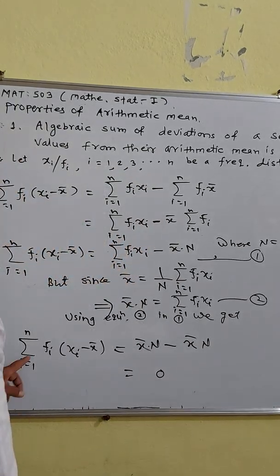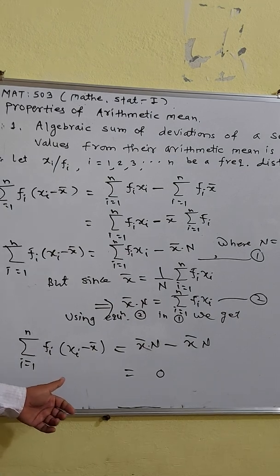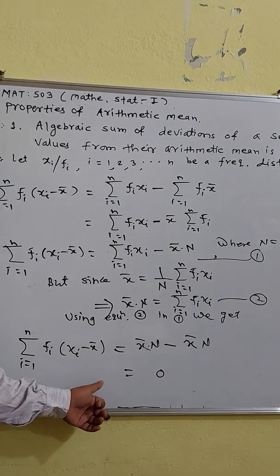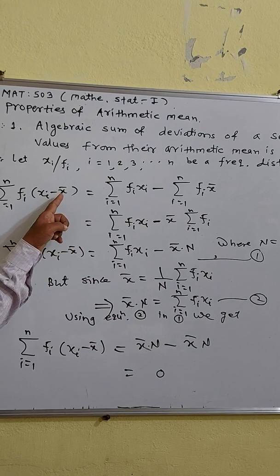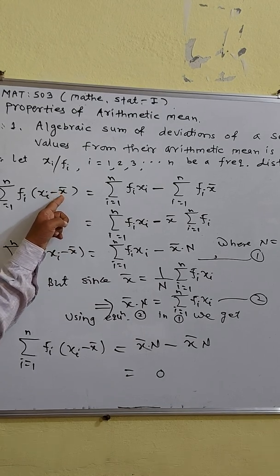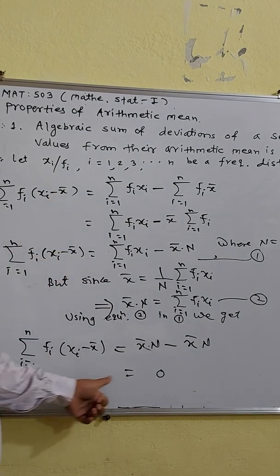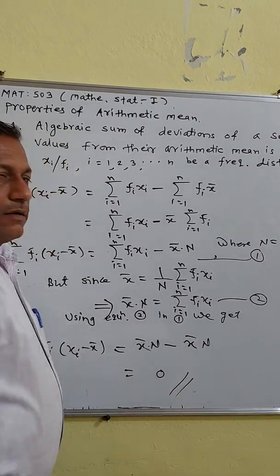Therefore, the algebraic sum of the deviations of a set of values from their arithmetic mean is 0. Here the arbitrary point is x bar. So this is property number 1.